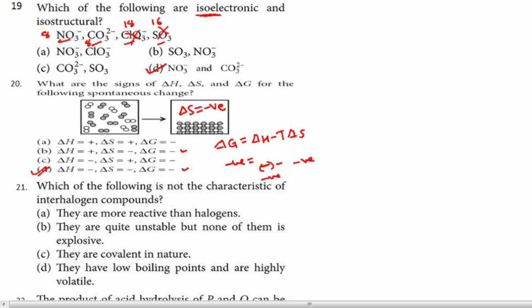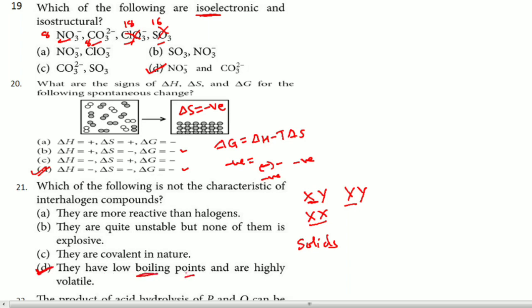Then 21. Which of the following is not a characteristic of the interhalogen compound? Interhalogen compound, I will write it as XY, and XX or YY when I compare. Definitely they are more reactive than halogens because these are polar compared to these. They are quite unstable, but none of them are explosive. This is also correct. They are covalent in nature, definitely. They have low boiling point and are highly volatile, they are telling. Remember, some of these are solid also, we have seen in the NCERT it is given as solid. Because of that reason we can say the answer for this question is D.